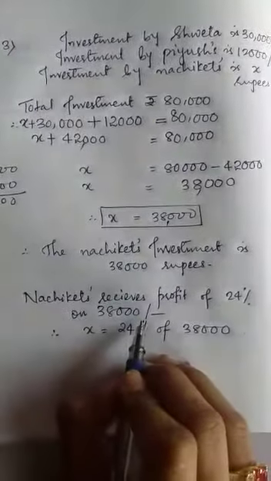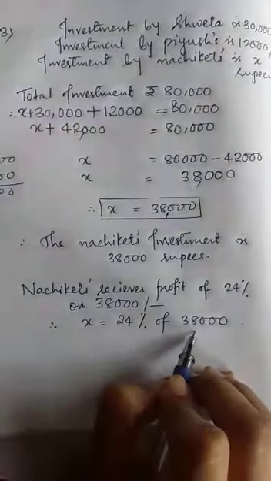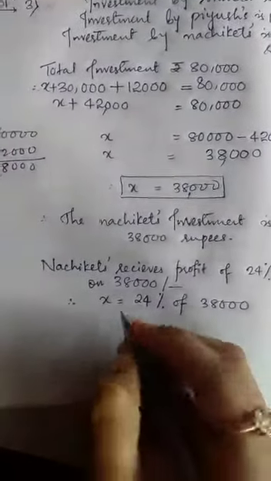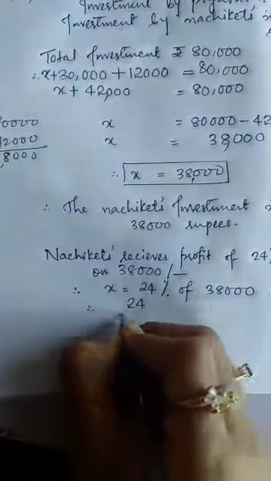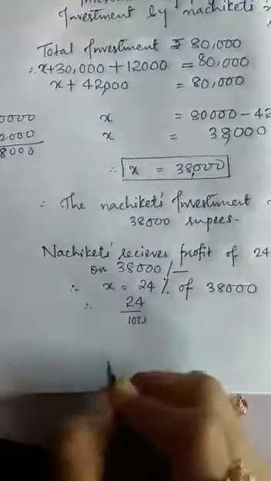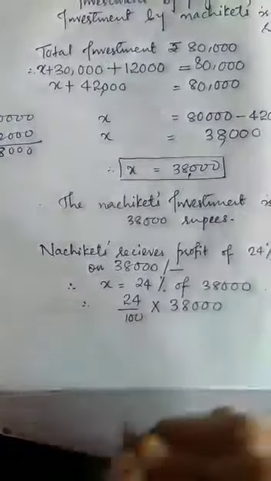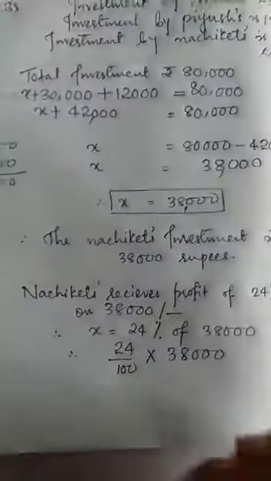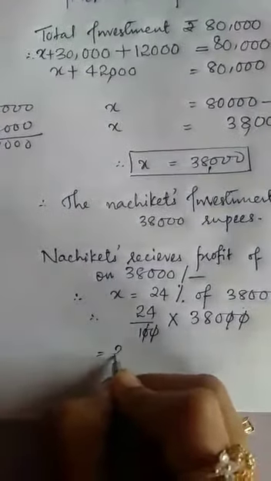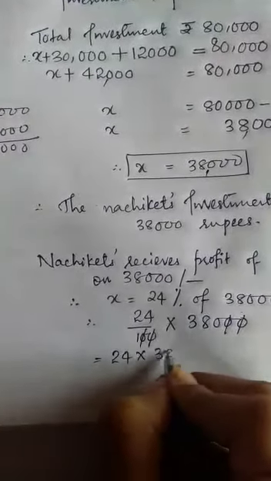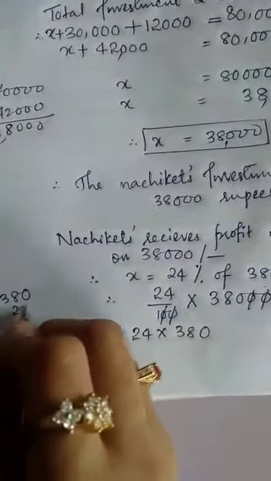38,000 rupees, this is the capital shared amount. So we have to find out 24% of 38,000 rupees. Therefore, 24%, that is 24 upon 100. 24% means 24 upon 100 into 38,000 rupees. See, the 100 and 00 get cancelled. It is remaining 24 multiplied by 380. Multiply 380 multiplied by 24.